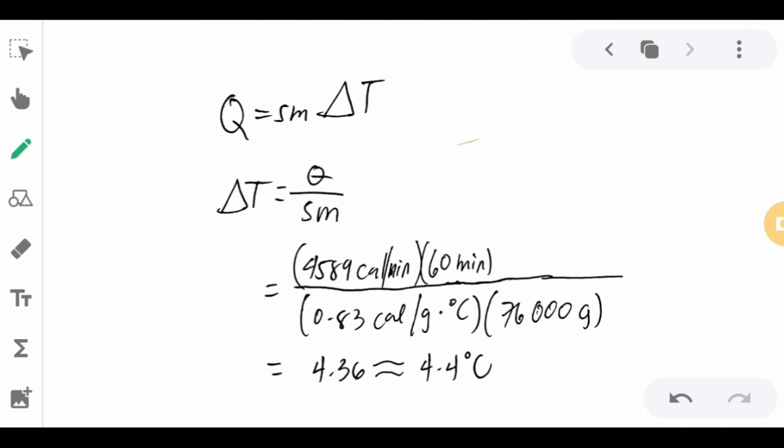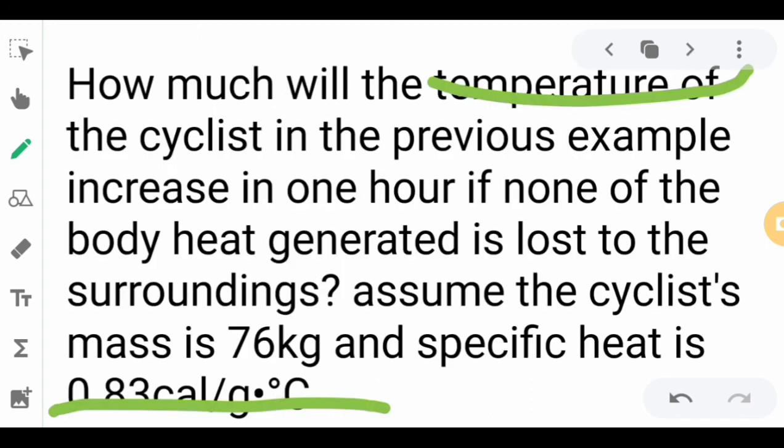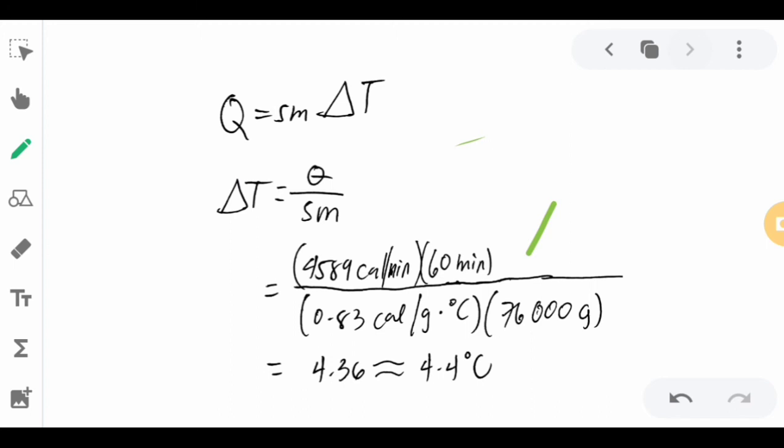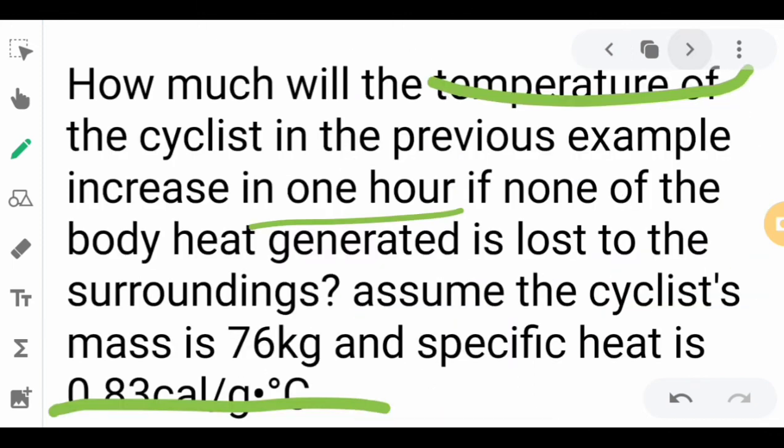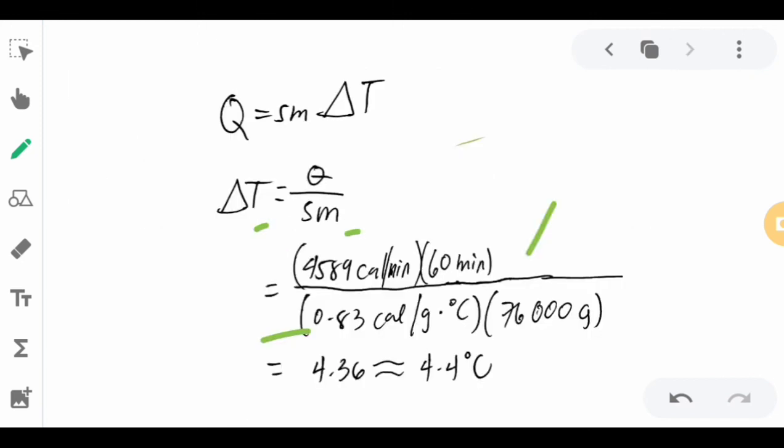And then the time is 60 minutes because you are being asked to find the change in temperature after an increase in 1 hour, and 1 hour is equivalent to 60 minutes. That is in minutes because the energy here is per minute, so you have to make the units alike. And then over the specific heat, given as 0.83 calories per gram multiplied by degrees Celsius. The mass is 76 kilograms. You have to convert that into grams by multiplying by 1,000, so that will be 76,000 grams.